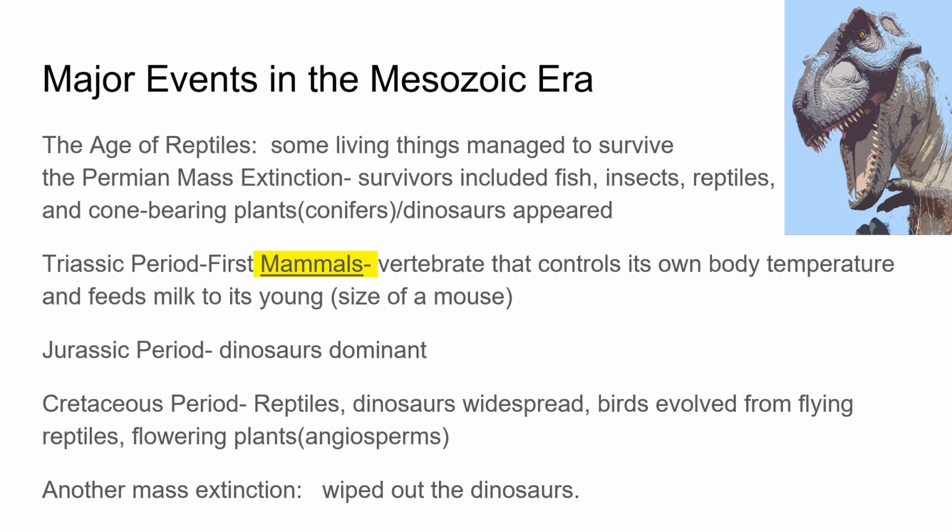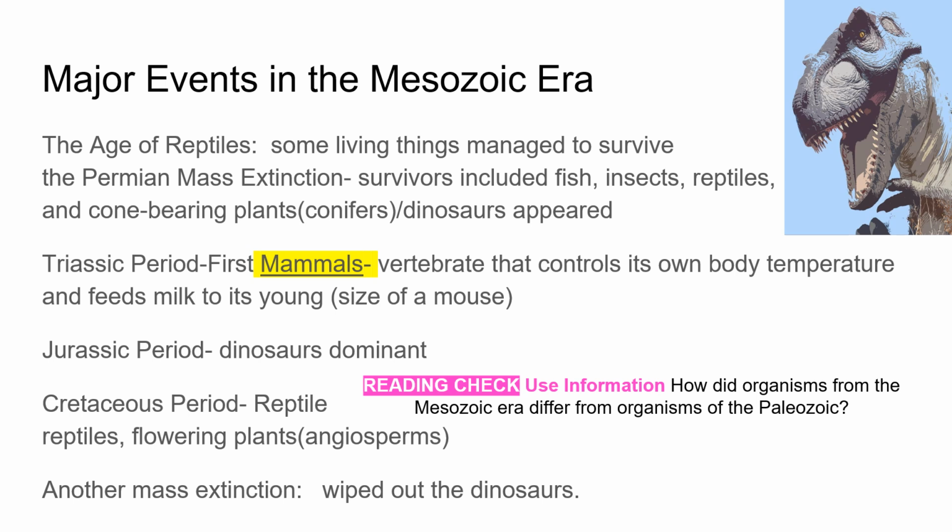During the Triassic period, the first mammals, vertebrates that control their own body temperature and feed milk to their young, were the size of a mouse. Then the Jurassic period, where dinosaurs were dominant, and the Cretaceous period, where reptiles and dinosaurs were widespread. Birds evolved from flying reptiles, and flowering plants, or angiosperms, appeared. Another mass extinction wiped out the dinosaurs.